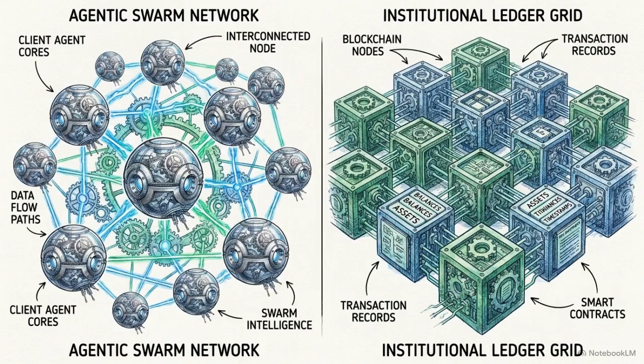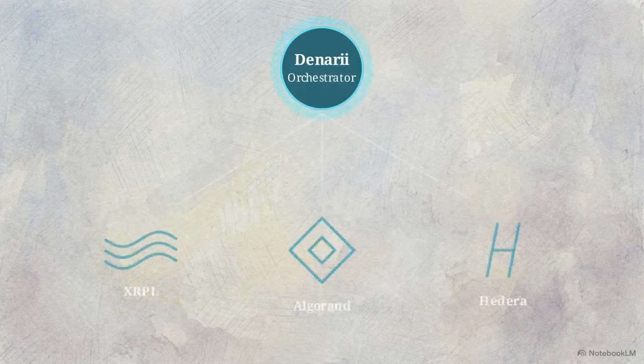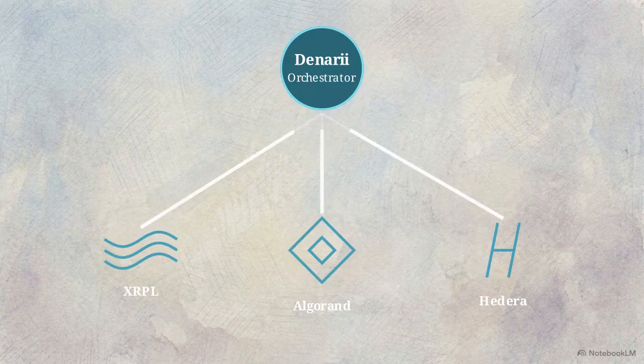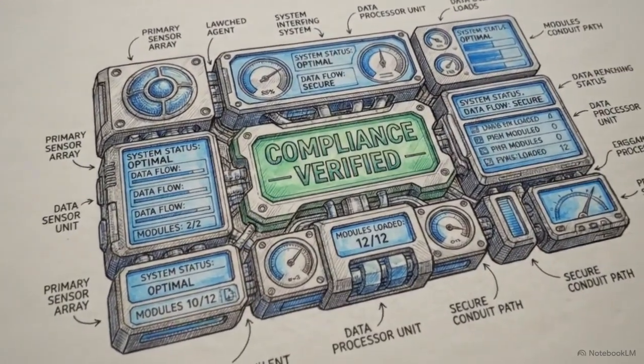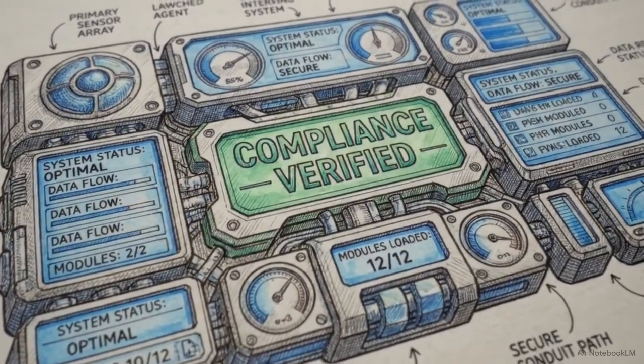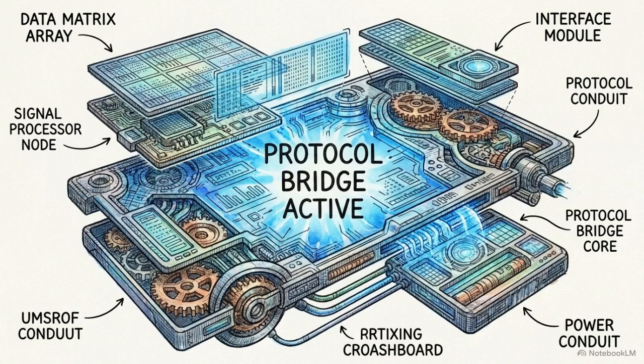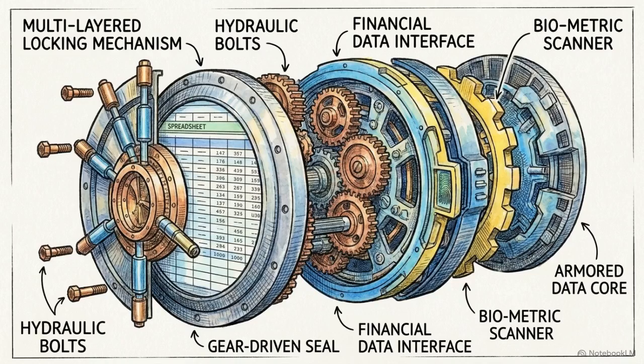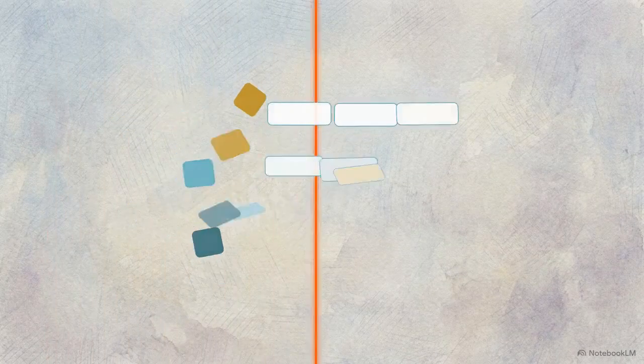The Denarii Orchestrator functions as a translation layer between these two environments. Architected as a cross-chain control plane, it coordinates operations across the XRP Ledger, Algorand, and Hedera. Its primary function is to seamlessly reconcile the extreme speed of zero human execution with the strict requirements of institutional compliance. This reconciliation is managed through the auditable machine commerce framework. Unlike speculative crypto trading, this specific framework is explicitly designed to satisfy the rigorous data requirements of a corporate treasury. It compiles raw EVM transaction data into standardized financial messages used by global banking networks.